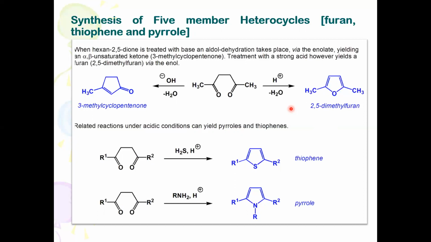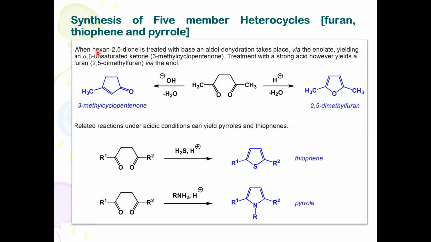The 5-membered heterocycles like furan, thiophene, and pyrrole are prepared by a simple method called Paal-Knorr synthesis, using 1,4-diketones. But here in the steps it is given as 2,5-dione. Why is it called 2,5-dione? It is hexane-2,5-dione. If no methyl groups are present, it is a 1,4-diketone.